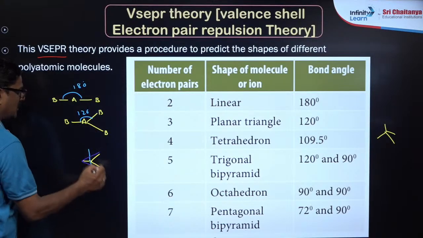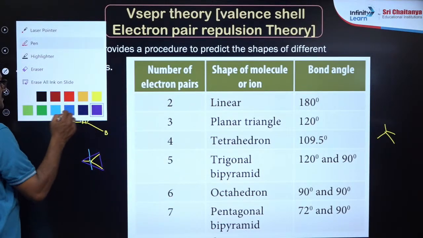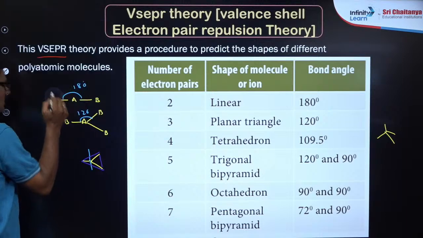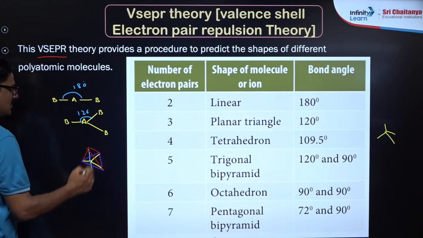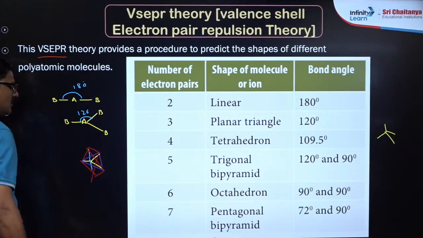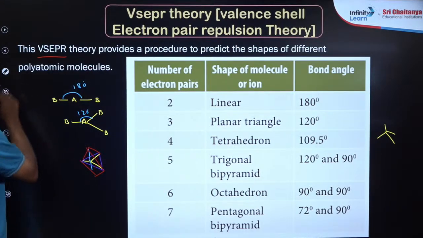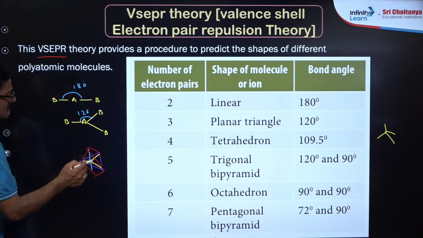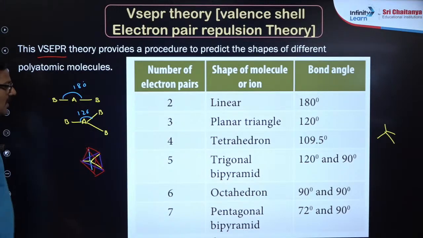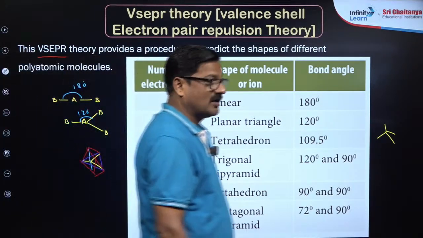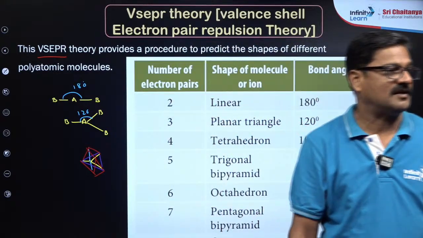You should get in the habit of seeing it. Right? And octahedron and pentagonal bipyramidal structures come like that.